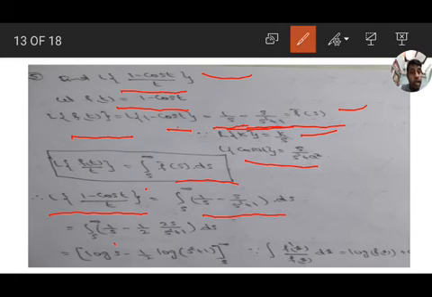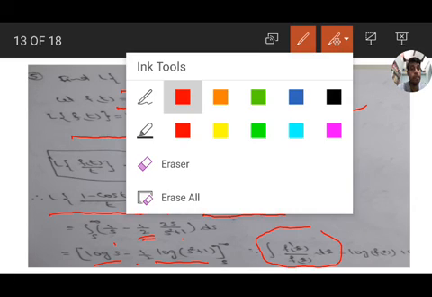To get it in the form of f dash x by f of x dx, we have to multiply and divide by 2. So 1 by 2 into 2s by s square plus 1. Then the integration of 1 by s is log s, and the integration of 2s by s square plus 1 is log of s square plus 1, with the 1 by 2 as it is, since integration of f dash x by f of x dx equals log f of x plus c.